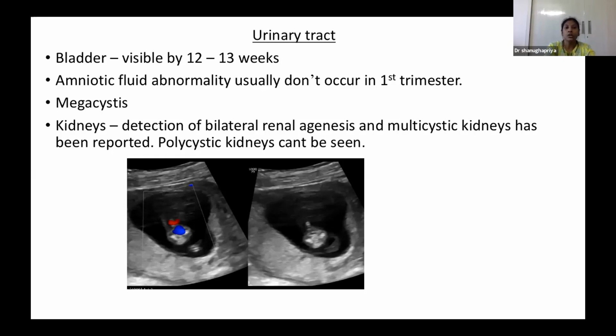Coming to the kidneys, we may or may not see abnormalities at 12 to 14 weeks, because polycystic kidneys cannot be diagnosed at this stage. That develops later on. But bilateral renal agenesis and multicystic kidney disease can be diagnosed at 12 to 14 weeks. So the 12 to 14 week scan can give some clues and detect the lethal abnormalities, but it is always better to do the later 18 to 20 week scan.